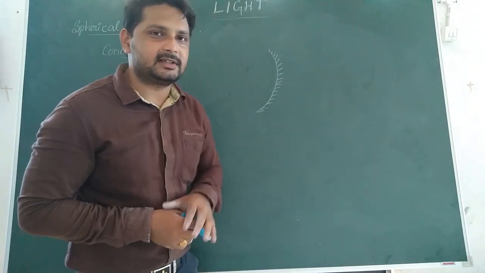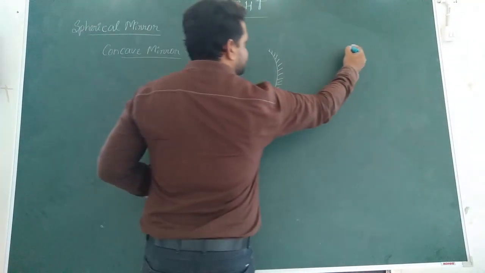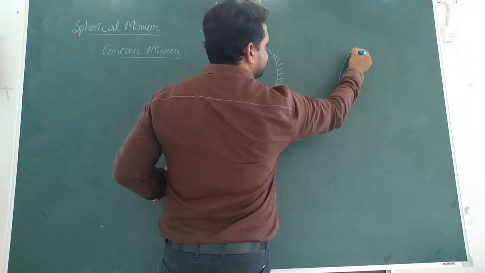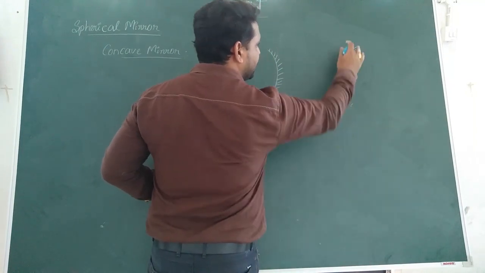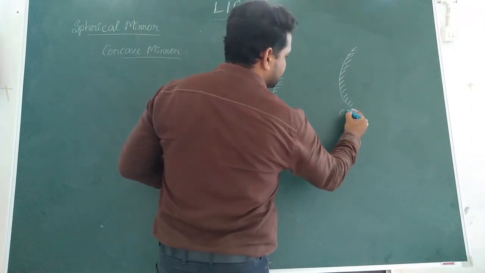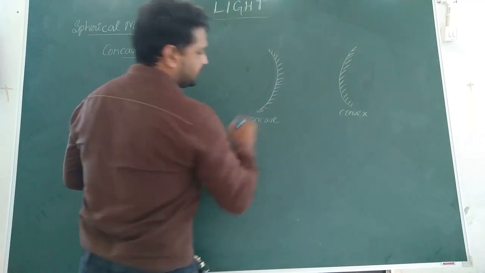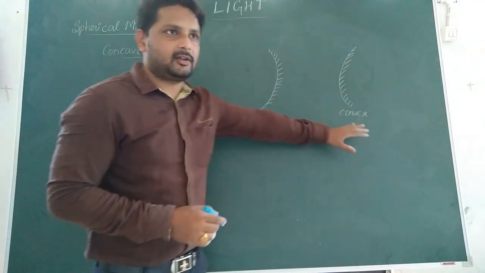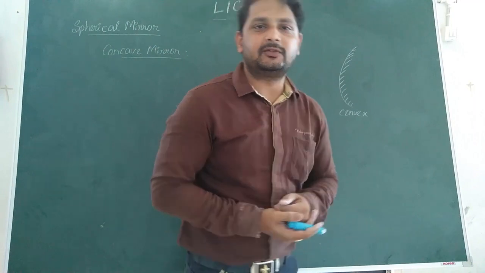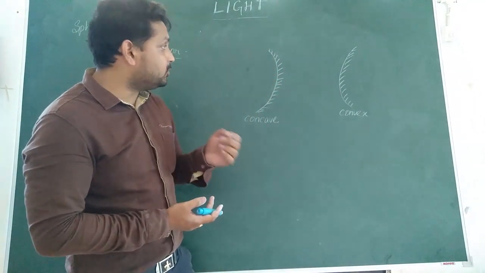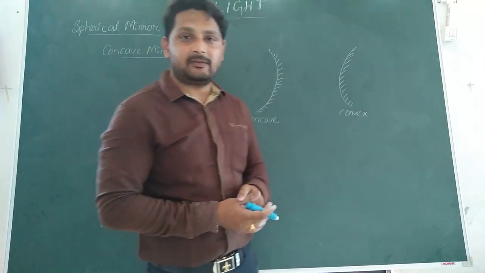Most students get confused about which mirror is concave and which one is convex. The opposite is convex. If the inner surface is the reflecting, polished one, it is called concave. If the outer surface is the reflecting surface, then it is called convex. Concave mirror, convex mirror. For example, if you take a spoon, the outer surface of the spoon will behave as a convex mirror. The inner surface will behave as a concave mirror.